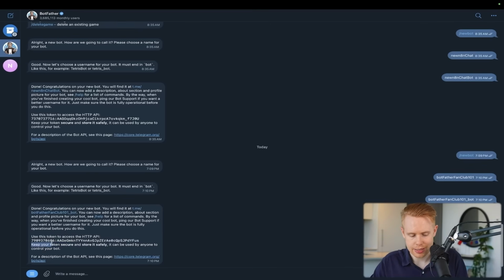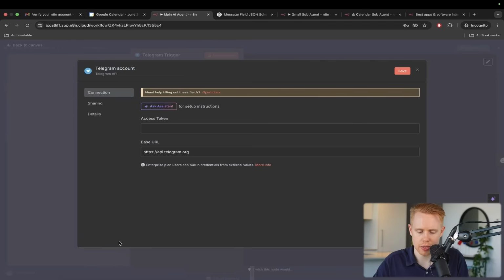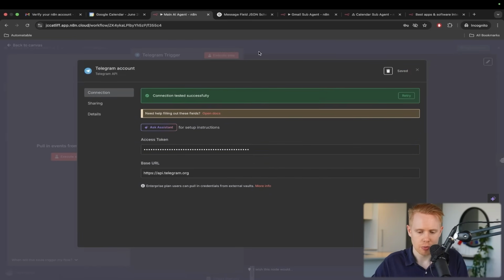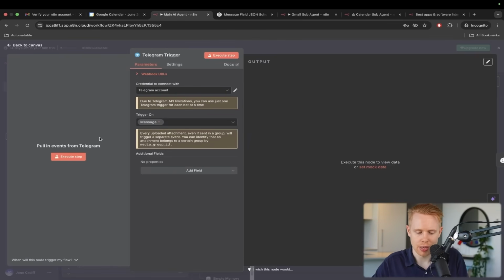It'll give us access to this HTTP API, this random code here. So we're going to go ahead and copy that, close this, paste it in the access token here, and click save. Now that we've done that, we're successfully connected in, and we can now receive messages from Telegram.